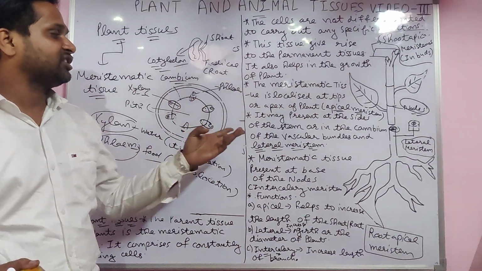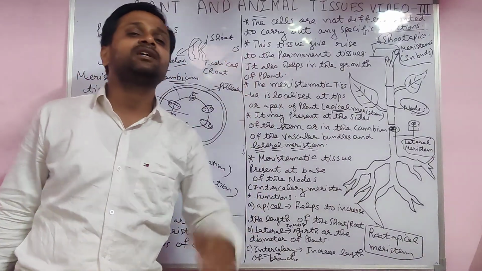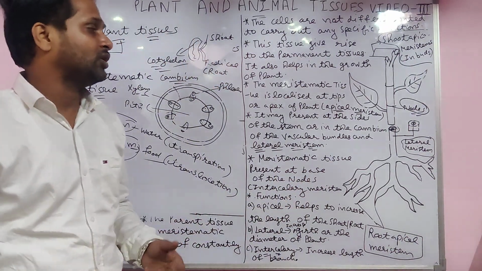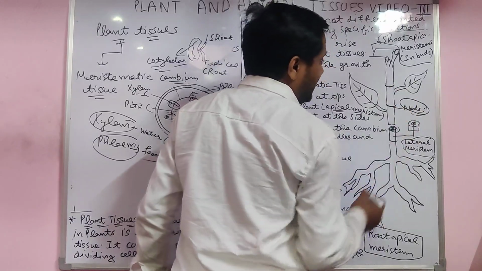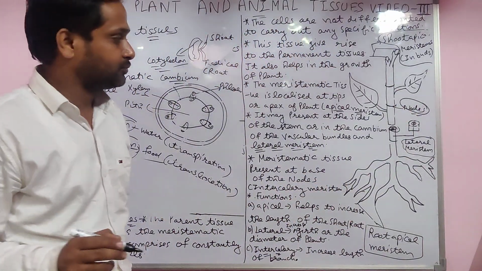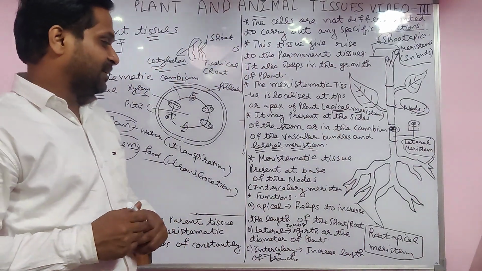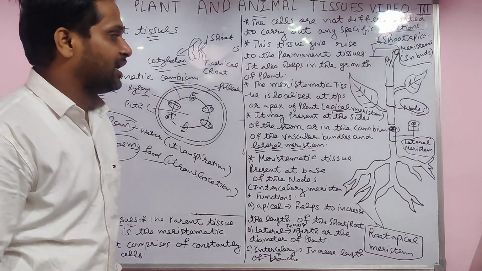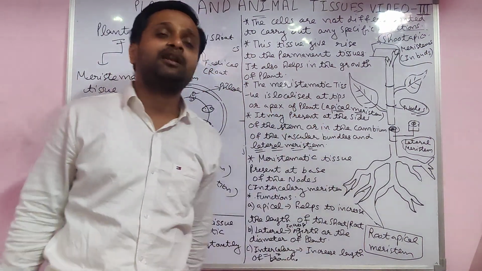First is the apical meristem, second is the lateral. Now we come to the meristematic tissue present at the base of the node. In plants nodes are there, like in sugarcane also. If it is present at the base of the node, that is called intercalary meristem. Now we discuss the function of each one by one.